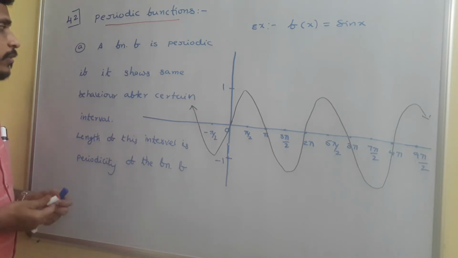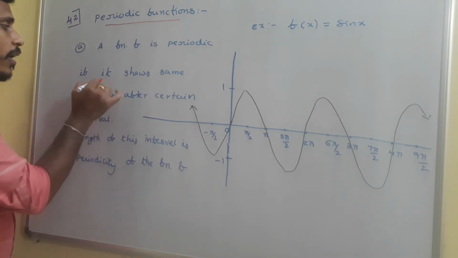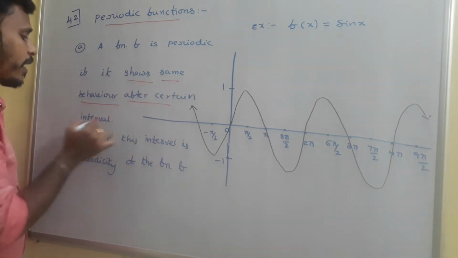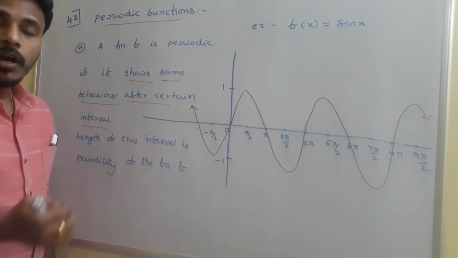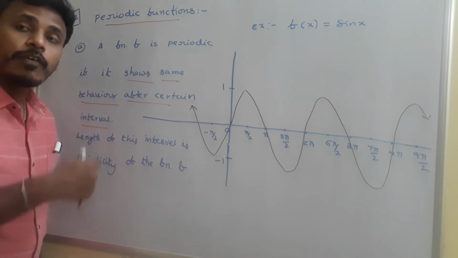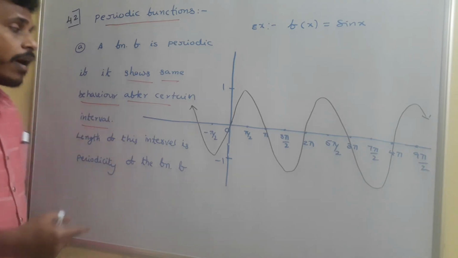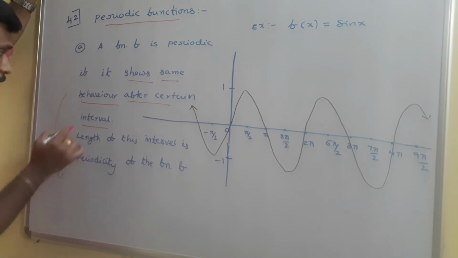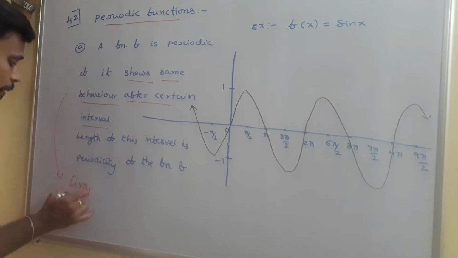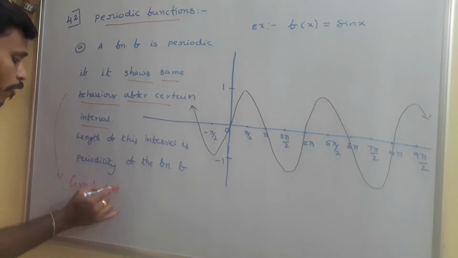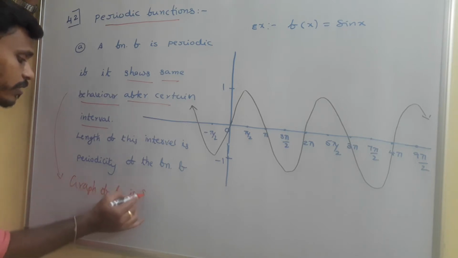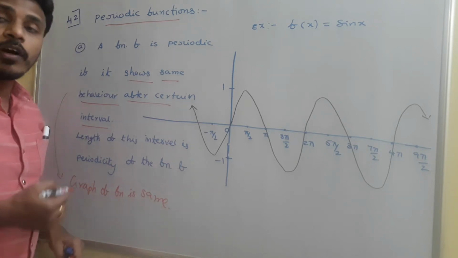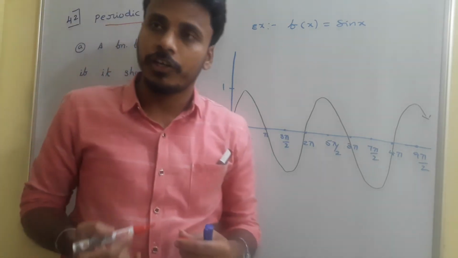A function is mentioned as periodic if it shows the same behavior after a certain interval. Showing the same behavior means the graph of the function is the same after a certain interval. Those types of functions are mentioned as periodic functions.